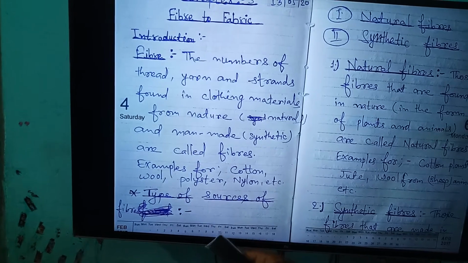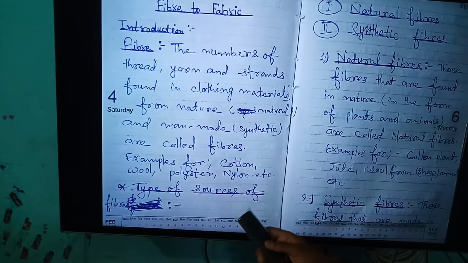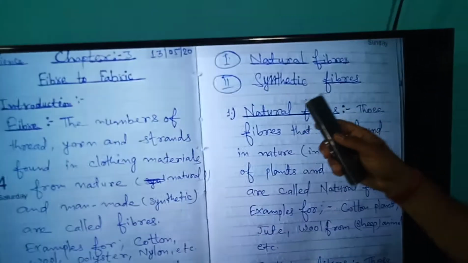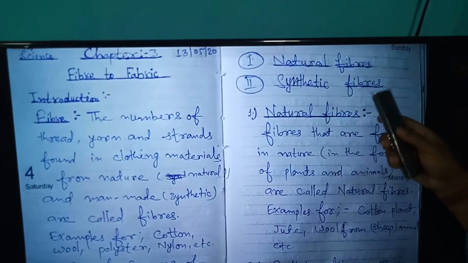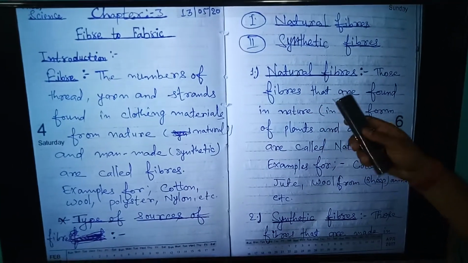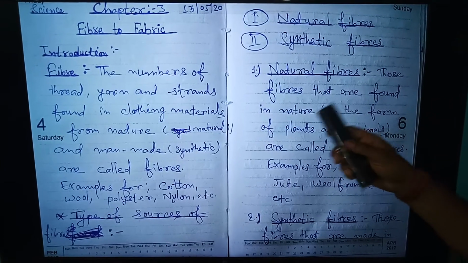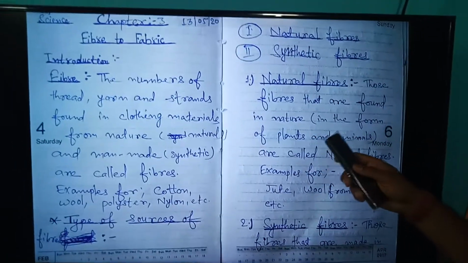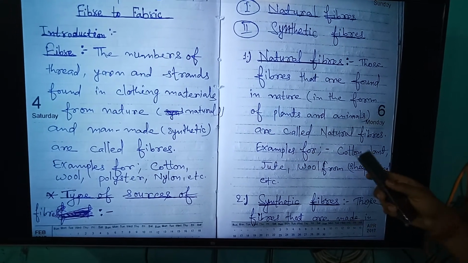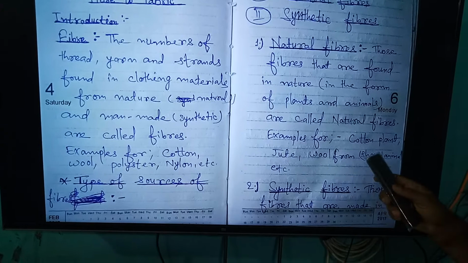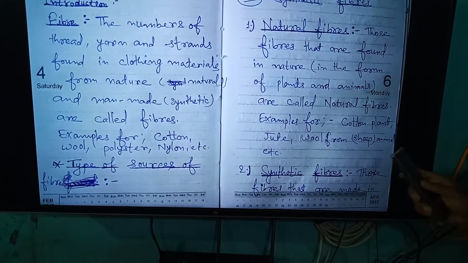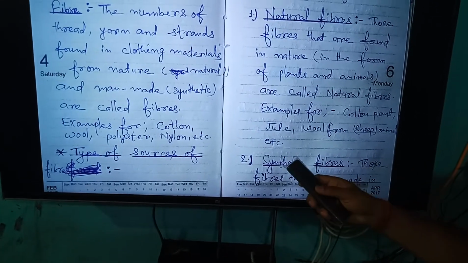Second topic, types of sources of fibers. There are two types of sources of fibers. First one, natural fibers. Second one, synthetic fibers. We will discuss natural fibers. Those fibers that are found in nature in the form of plants and animals are called natural fibers. Examples are cotton plants, jute, and wool from sheep, which means animals, etc.